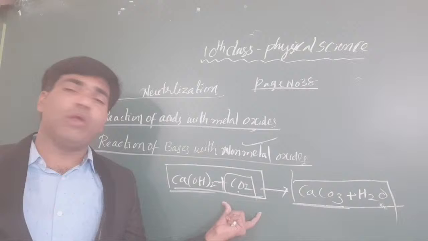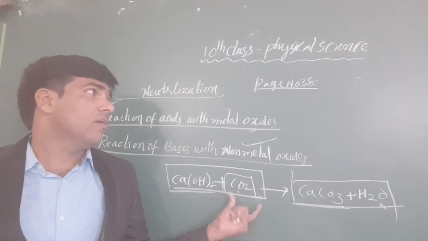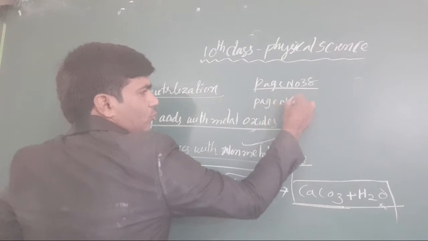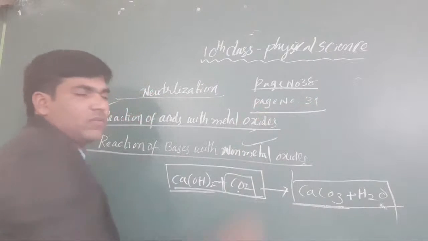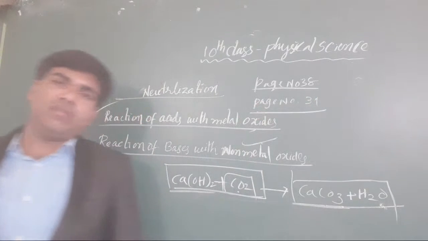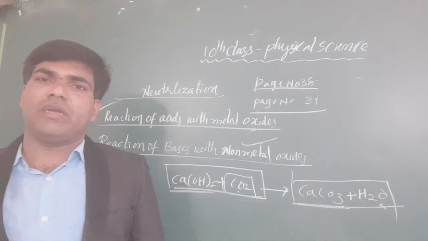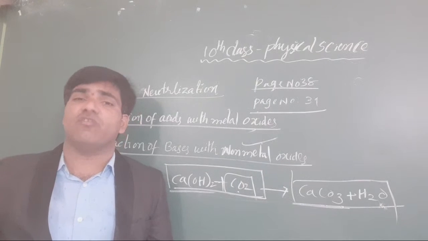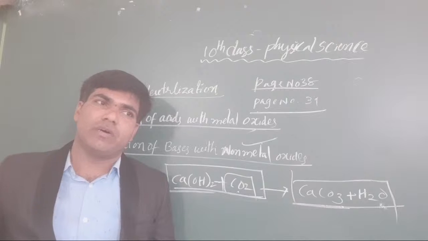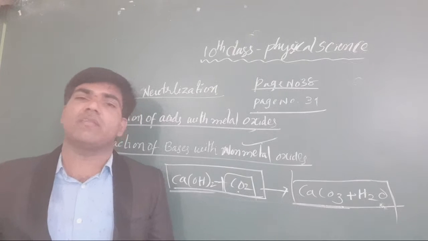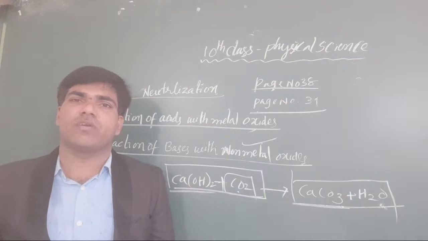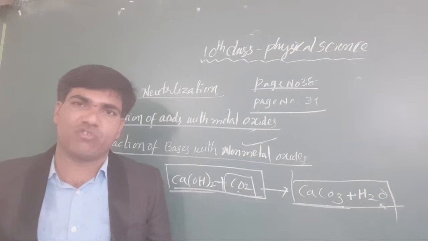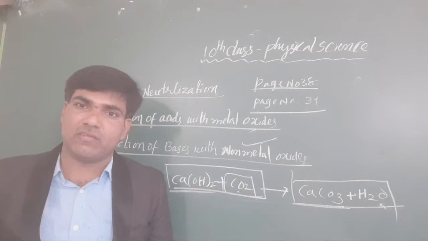On page number 39, we have two important one-mark questions. In that particular reaction, when acids or bases, especially bases, are combined with hydrogen carbonates, carbon dioxide is formed. About carbon dioxide, page number 39 also gives one question for you: how to recognize the gases?